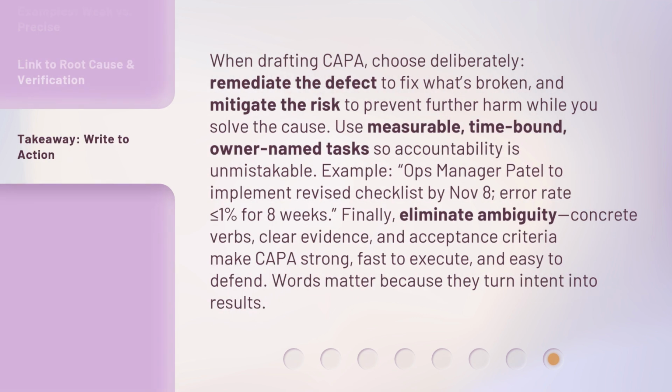When drafting CAPA, choose deliberately. Remediate the defect to fix what's broken, and mitigate the risk to prevent further harm while you solve the cause. Use measurable, time-bound, owner-named tasks so accountability is unmistakable. Example: Ops Manager Patel to implement revised checklist by November 8th. Error rate is less than or equal to 1% for 8 weeks.